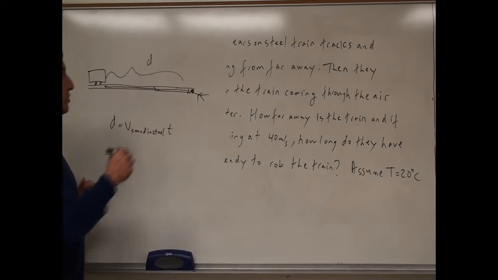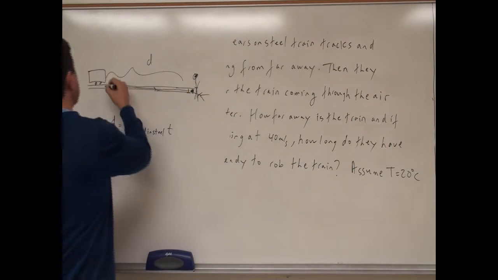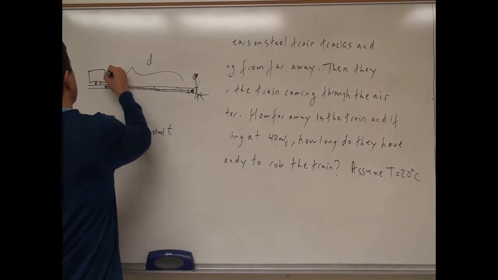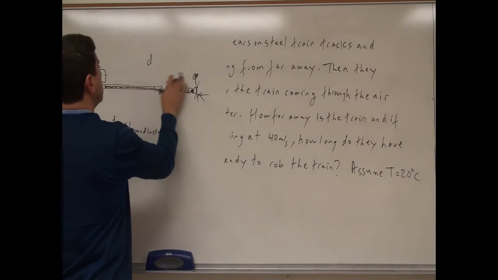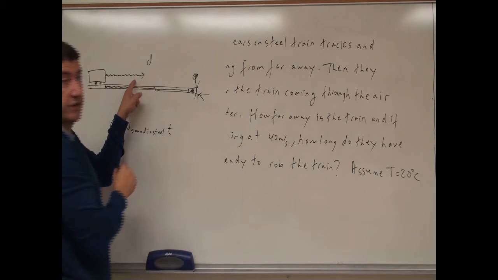The only thing that we know is that afterwards you stand up and then you hear that sound wave. The sound wave is traveling through the steel, and the sound wave is traveling through the air, but much slower.